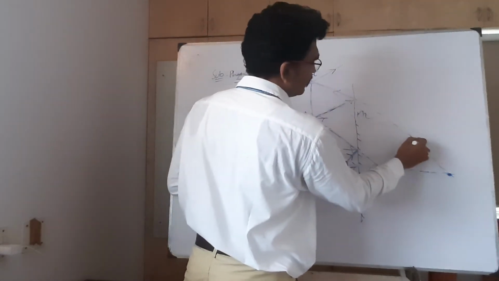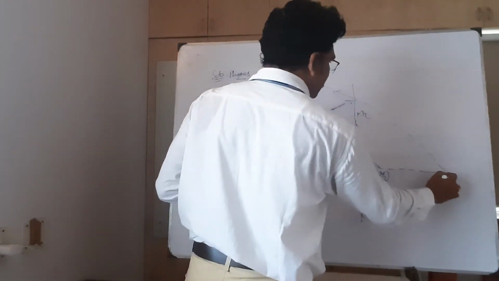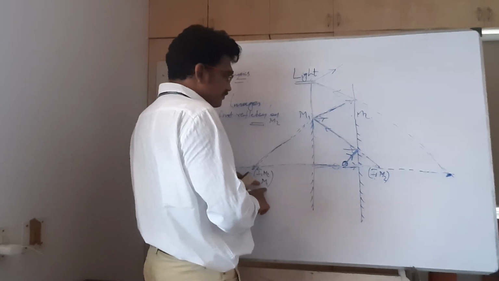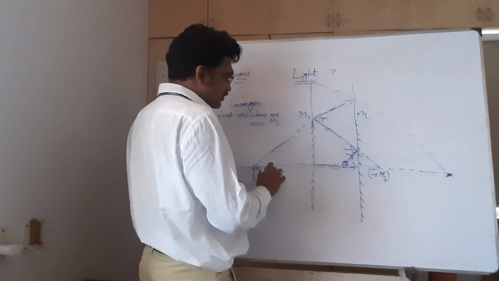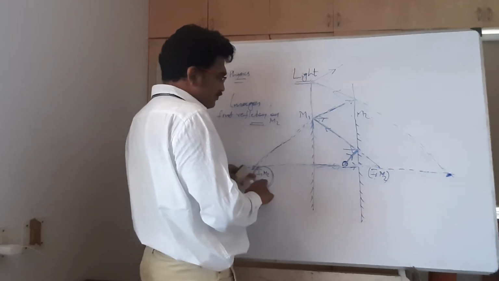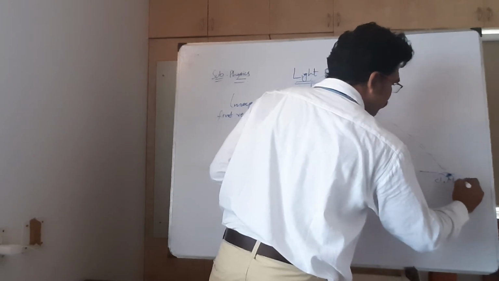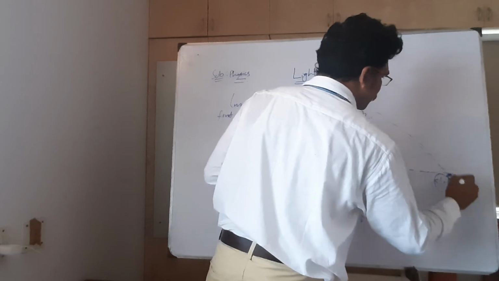If I extend this, what is this? This is the image of I1 M2. This is going to act as the object, that is I1 M2 M1, on M2. This is what you should understand.